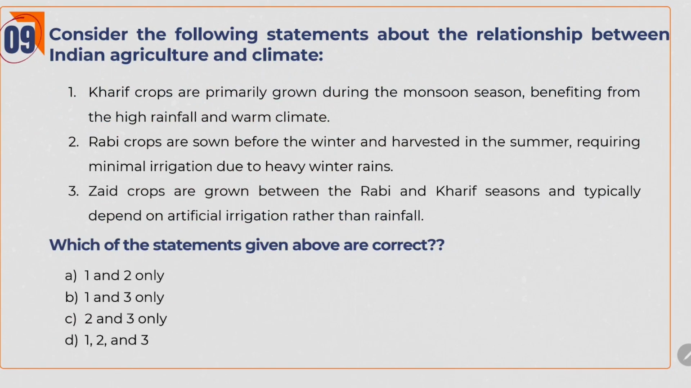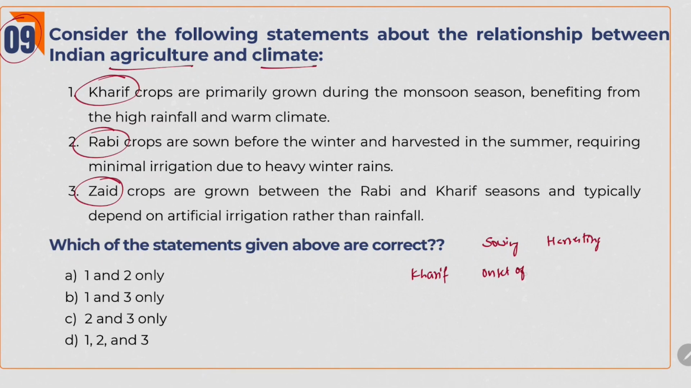Next question. Consider the following statements about the relationship between Indian agriculture and climate. Here they are asking about Kharif crops, Rabi crops and Zaid crops. We should have an idea about the sowing season and harvesting season of these Kharif, Rabi and Zaid crops. If we see, these Kharif crops are sown at the onset of monsoon. As soon as the monsoon comes, then we grow these Kharif crops and they are harvested in around September or October. And coming to Rabi crops, they are sown after the monsoon, like around October to November, and are harvested in March to April.